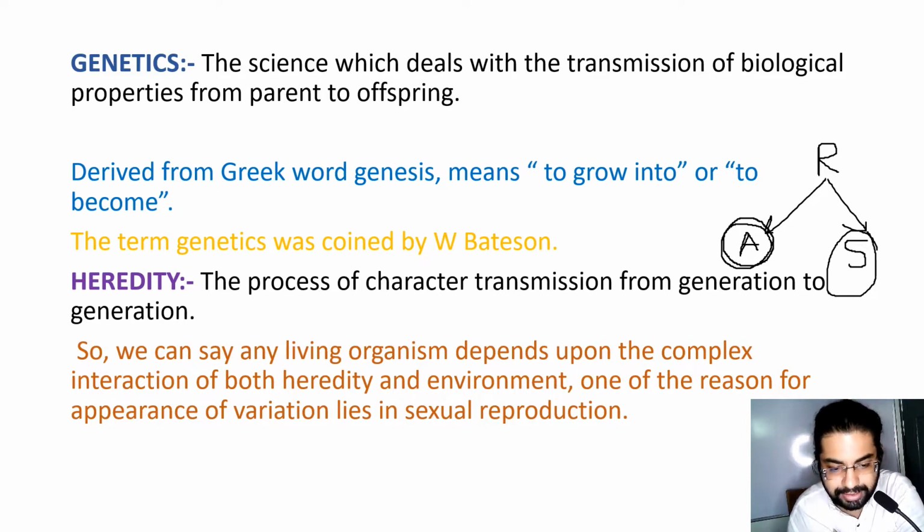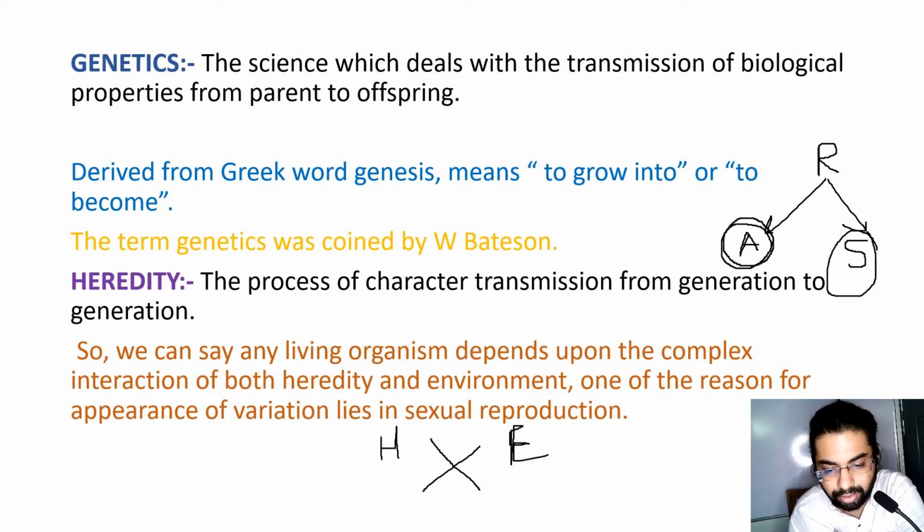So let's take an example of a person X. His behavior depends upon the complex interaction of both heredity, that which he has obtained from his parents, and also the environment in which he or she lives.